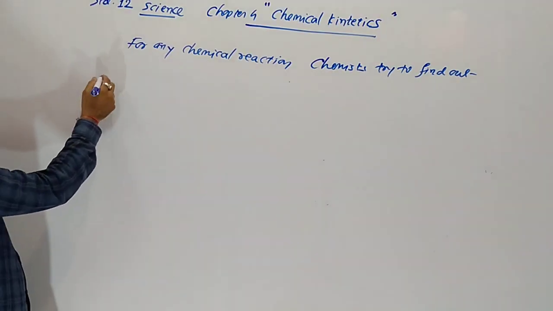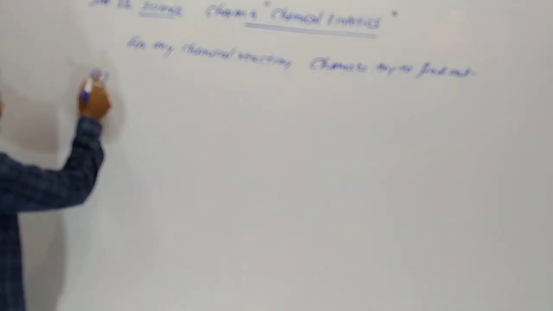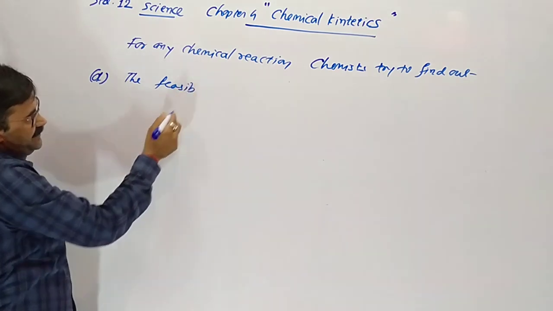Chemist, that is, a scientist of chemistry, tries to define some questions. First of all, the feasibility of chemical reaction, which can be predicted, is the first question. What is feasibility?